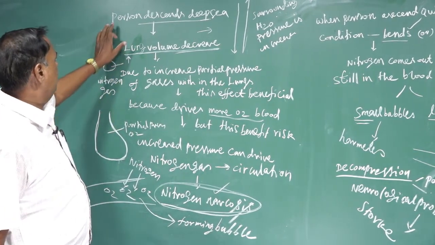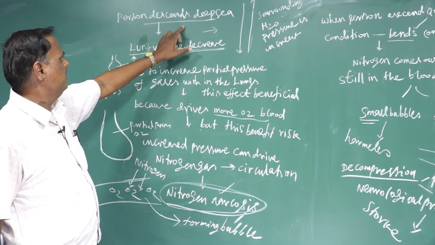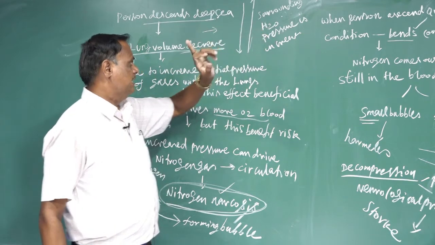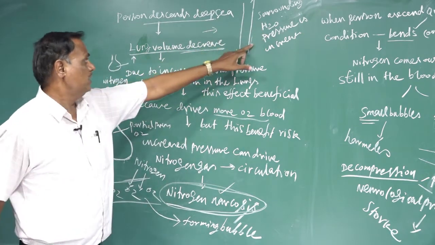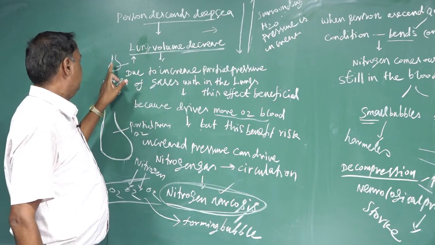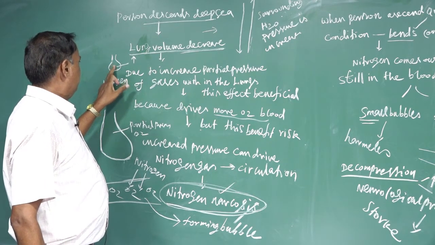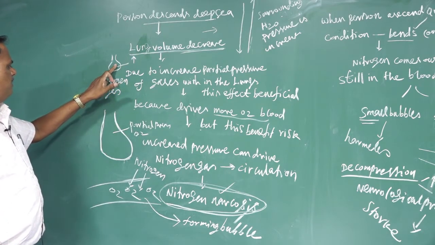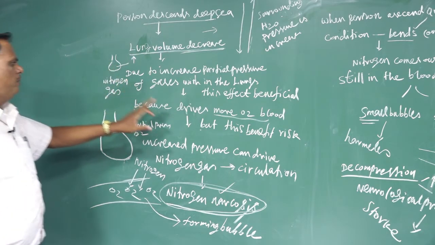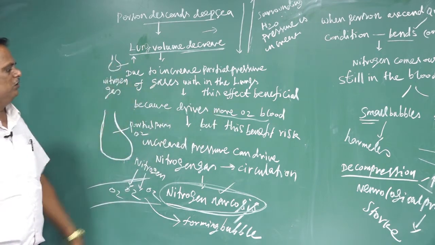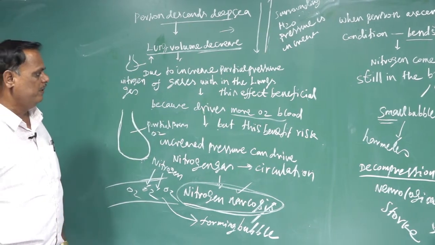The second one is, when a person descends to the deep sea, the pressure of the surrounding water increases. When the pressure is increased, the lung volume decreases. When the lung volume decreases, inside the lung the partial pressure of oxygen is increased. When the partial pressure of oxygen is increased, more oxygen is supplied into the blood, which is one of the benefits.